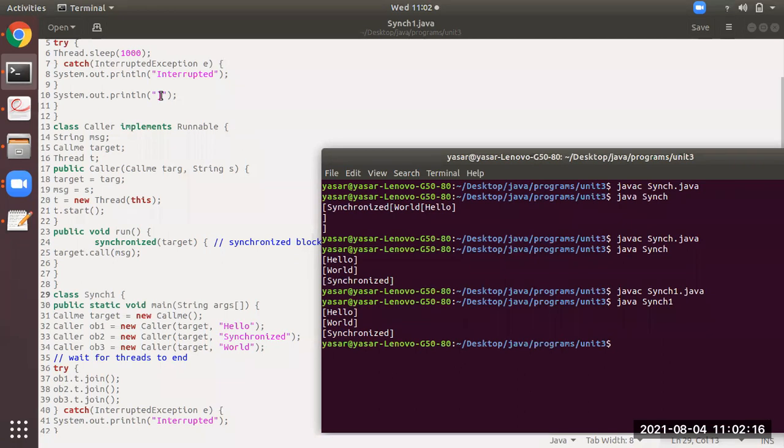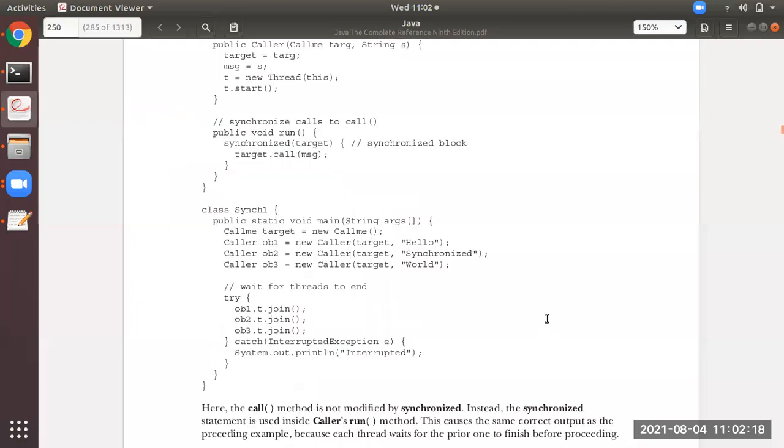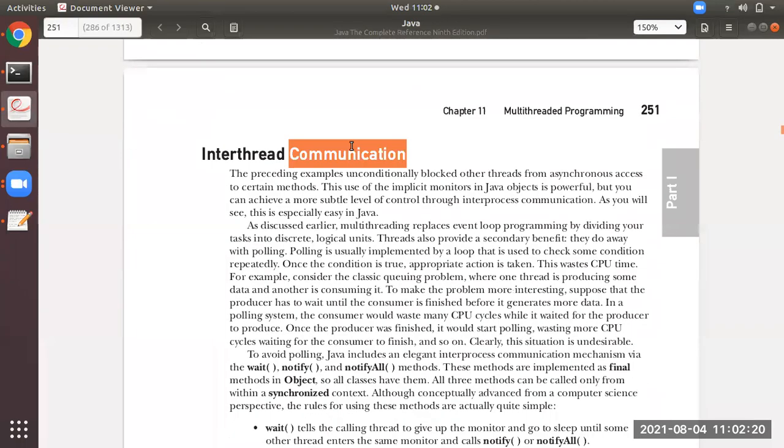I hope you all have understood the synchronization concept, students. The next is inter-thread communication.